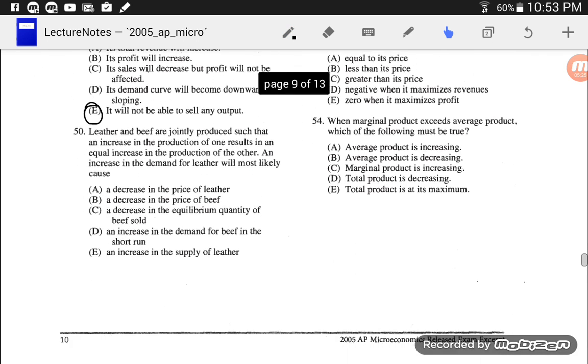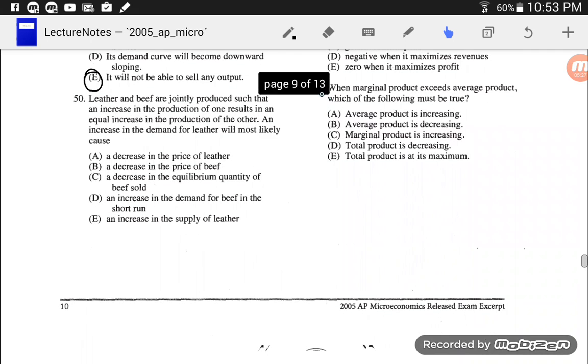Number 50. Leather and beef are jointly produced such that an increase in the production of one results in an equal increase in the production of the other. An increase in the demand for leather will most likely cause what? Well, think about it. You've got a cow. Some of you have asked me this question before in class.